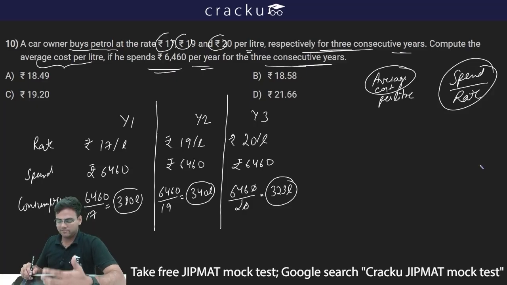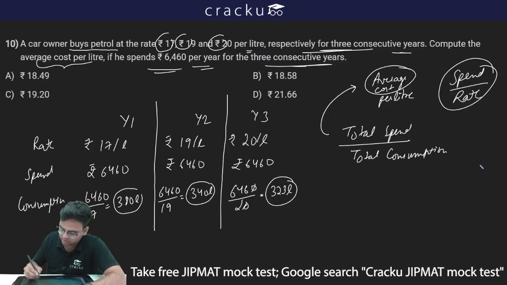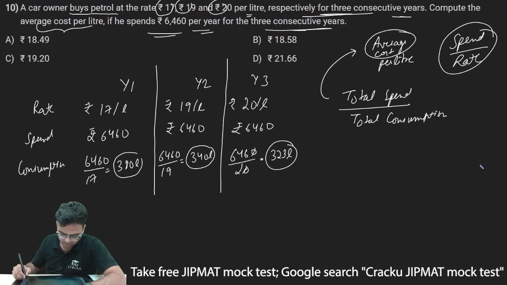How will we find out the average cost per liter? We have to find out the total spend divided by the total consumption. Total spend divided by the total consumption will give me the average cost per liter. What is the total spend? Total spend is 6460 in each of 3 years. So total spend is 3 into 6460.